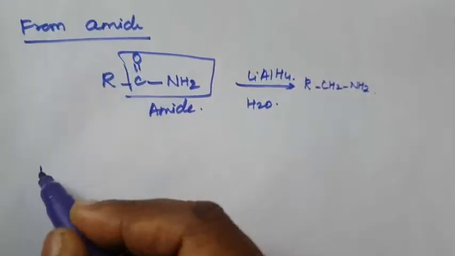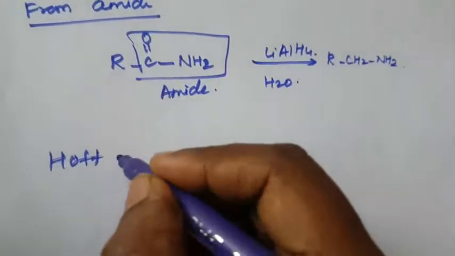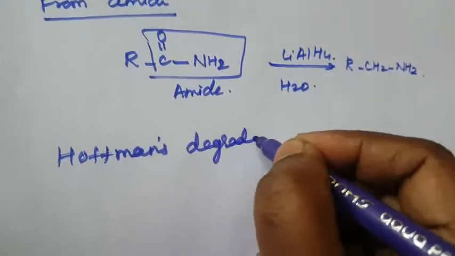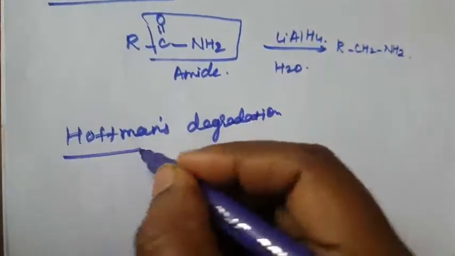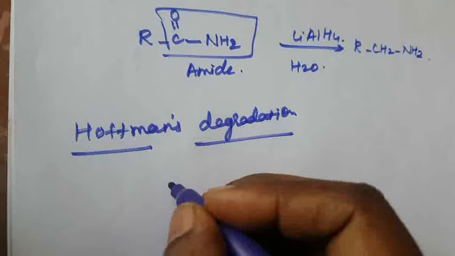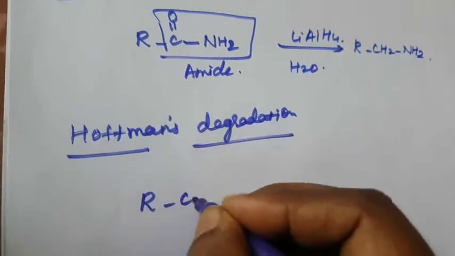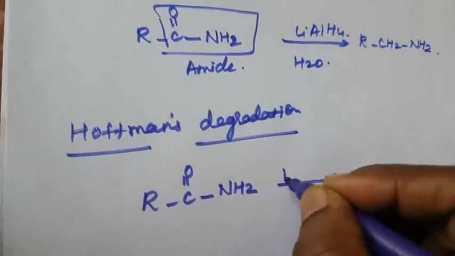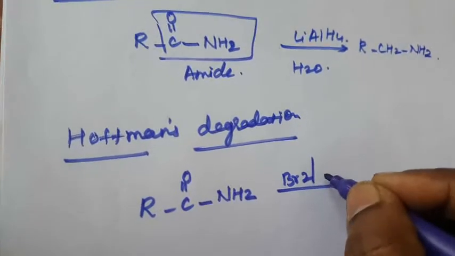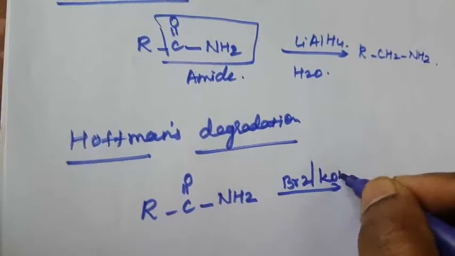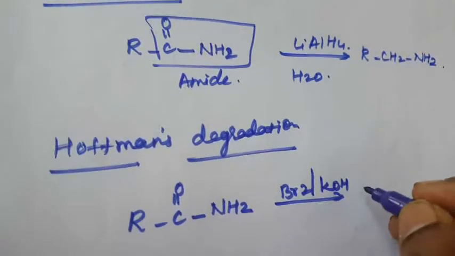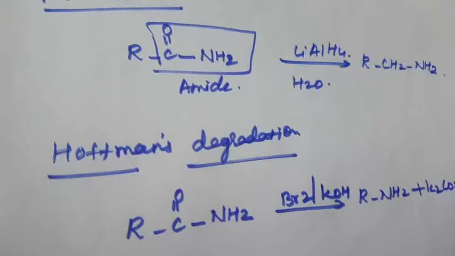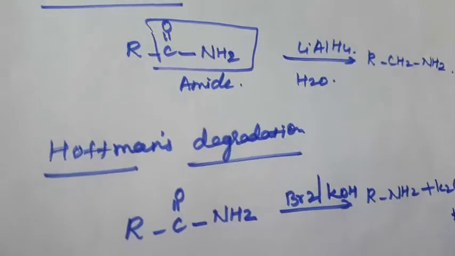So what is meant by Hofmann? All the naming reactions are very, very important. What is Hofmann degradation? Here amides are treated with bromine water. The amide, when reacted with bromine water in the presence of ethanolic solution of KOH, alcoholic KOH, forms the primary amine RNH2, plus K2CO3, KBr and H2O.